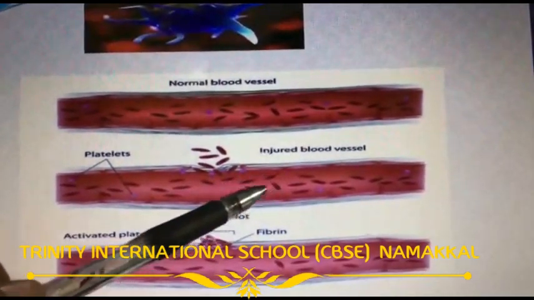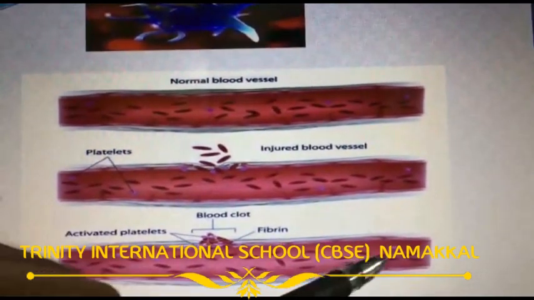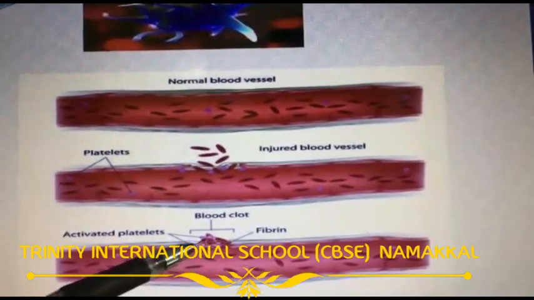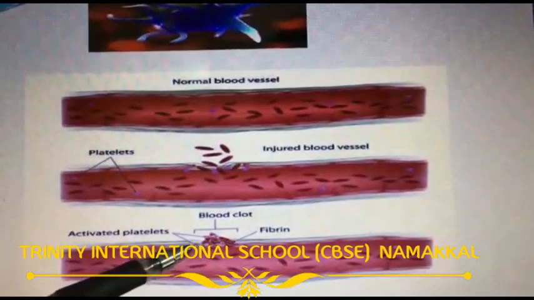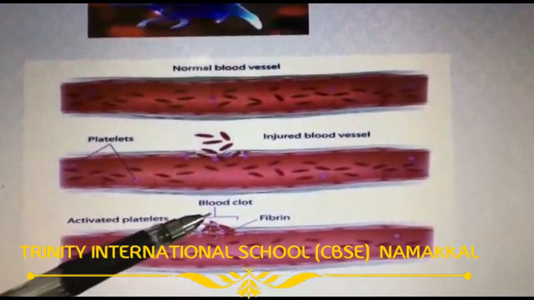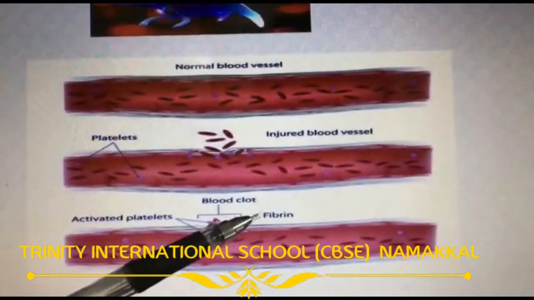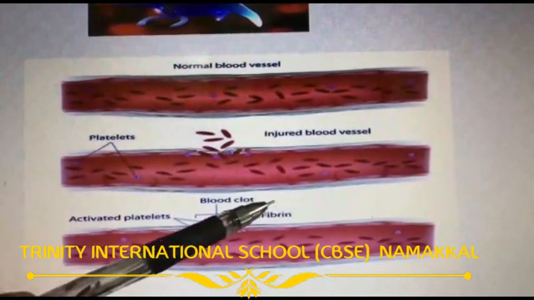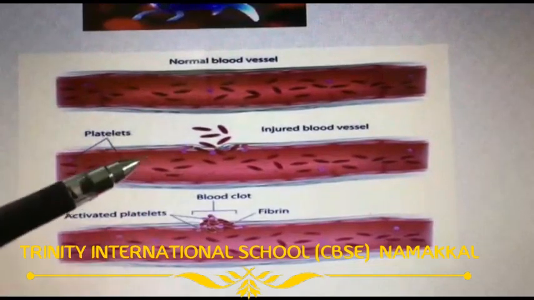Suddenly inside the blood vessel, the blood platelets come together and plug the injuries. So there is a stoppage of bleeding. For this, a protein is helping. Fibrin is a type of protein. It is helping the blood clot.